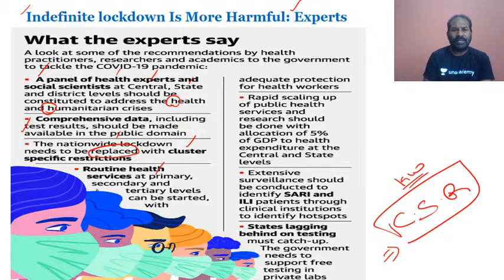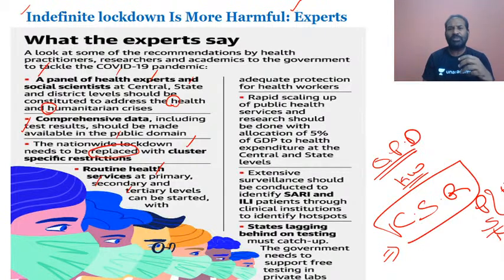And then primary, secondary and tertiary healthcare can be started with adequate protection. So definitely primary, secondary and tertiary healthcare has to be restarted, or has to get back into practice, so that the outpatient departments, OPDs, are taken into consideration. That is what the experts also say, that rapid scaling of public health services is needed. And definitely it is the need of the hour to spend 5% of GDP on health. This is very, very important.